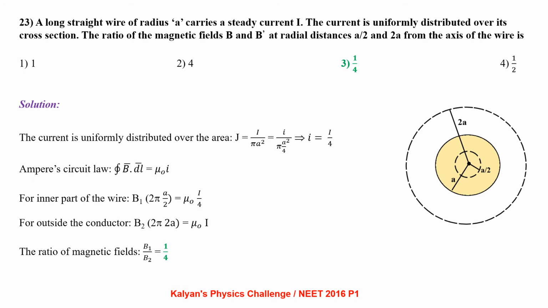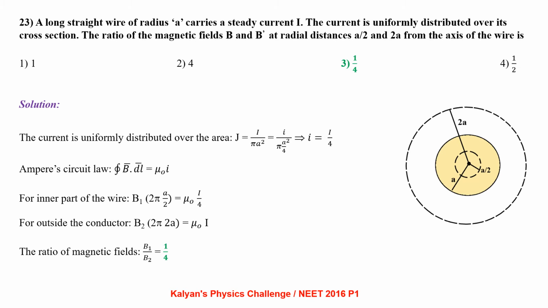A long straight wire of radius a carries a steady current I. The current is uniformly distributed over its cross section. The ratio of magnetic fields B and B' at radial distances a by 2 and 2a from the axis of the wire is. You can see the diagram. The cross section of the wire is represented here with both the radii a by 2 and 2a.